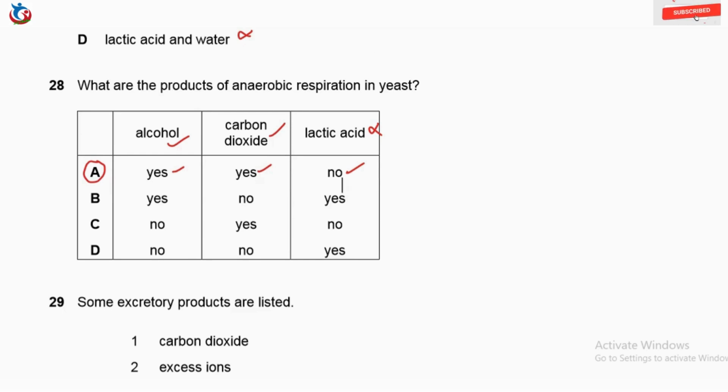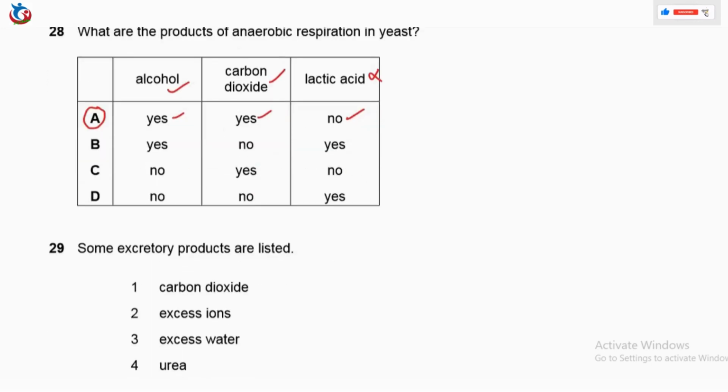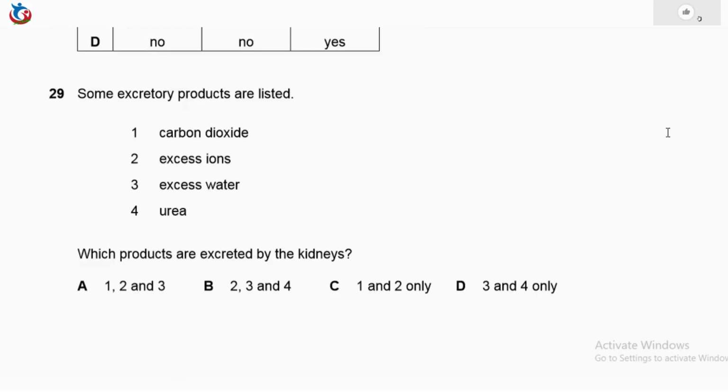So now move straight to question 29. Question 29 says some excretory products are listed. Carbon dioxide, excess ions, excess water, and urea. Which products are excreted by the kidneys?